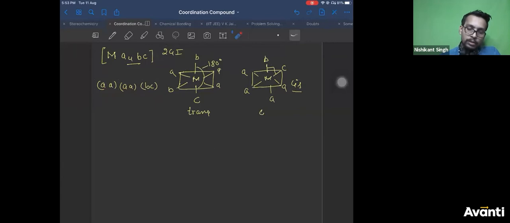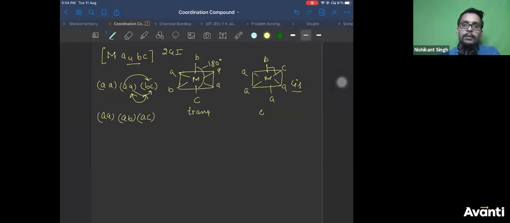So there is no advantage in combining these two. So better is either you combine this with BC or you combine this with BC. Any of these two, they will give you the same thing. So combine these two, keep AA constant. So A combines with B to give AB and A combines with C to give you AC. Right? So you got 2 GI. Is there any other possibility? Let us check. So now let us do the following.